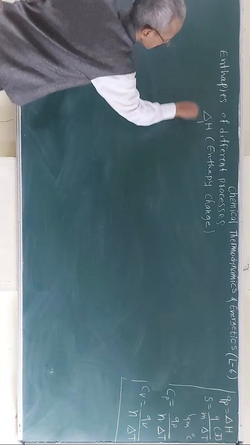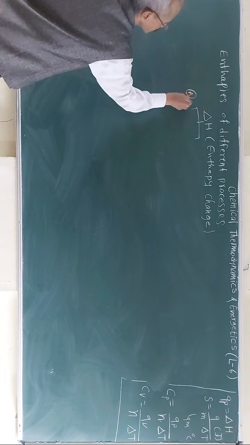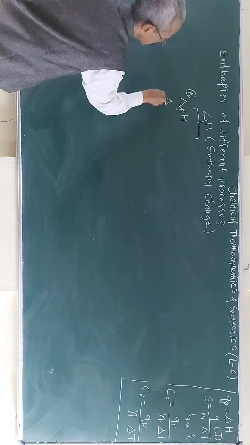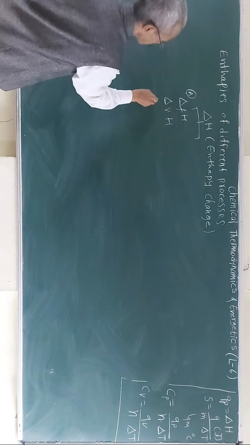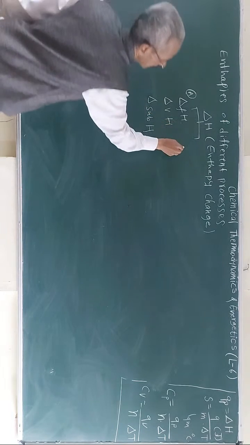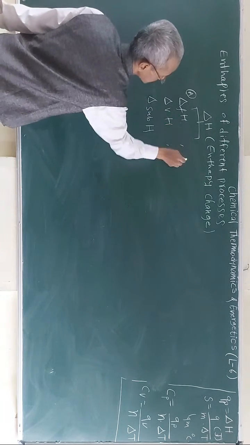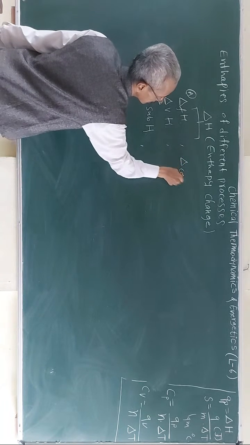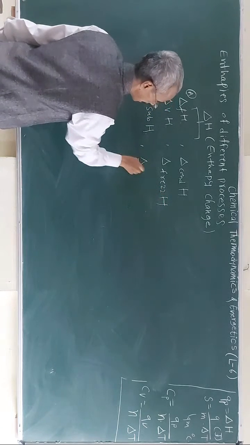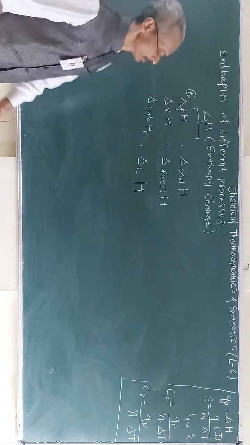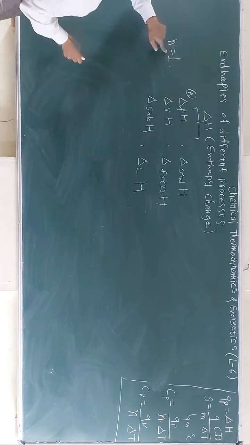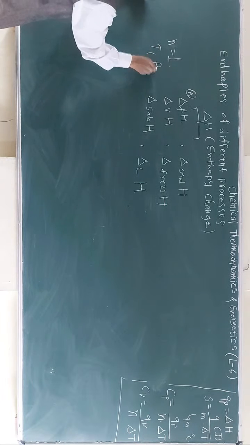Enthalpy change of fusion, or vaporization, heat of vaporization, similarly heat of sublimation, and condensation, freezing, and so on. In all these cases, 1 mole of the substance is considered, and temperature and pressure must be constant.